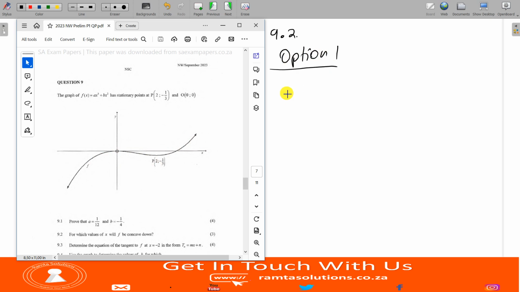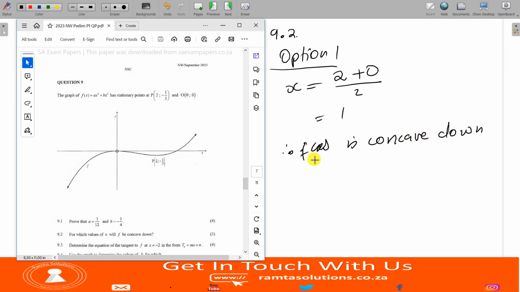Option 1, I'm going to say x equals 2 plus 0 over 2. What is this? This is 1. So, therefore, when is it concave down? f of x is concave down when x is, let's see, concave down is here.